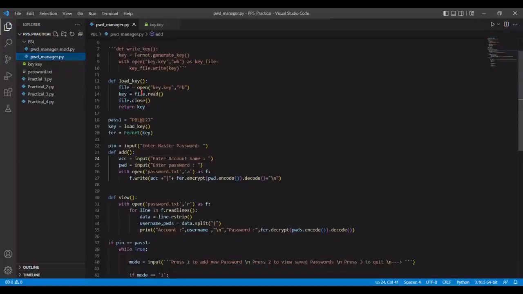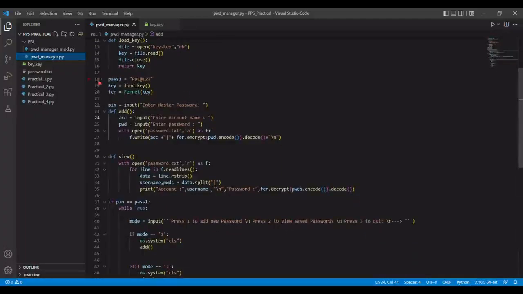On the line 12, this load_key function will help us to open this key.key file, and it will read that file, close it, and return the key. And on the line 18, this is pass equal to pbl@123, which is the master password for our project. If we enter anything else but pbl@123, then this code will directly exit.